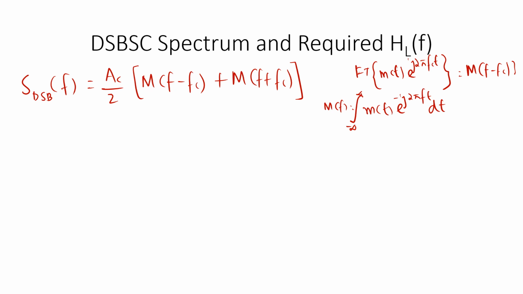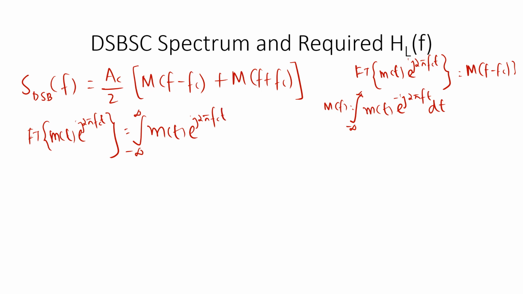The Fourier transform of m of t into e power j 2 pi fct, where fc is a constant frequency, will be equal to the integral from minus infinity to infinity of m of t into e power j 2 pi fct times e power minus j 2 pi ft dt.